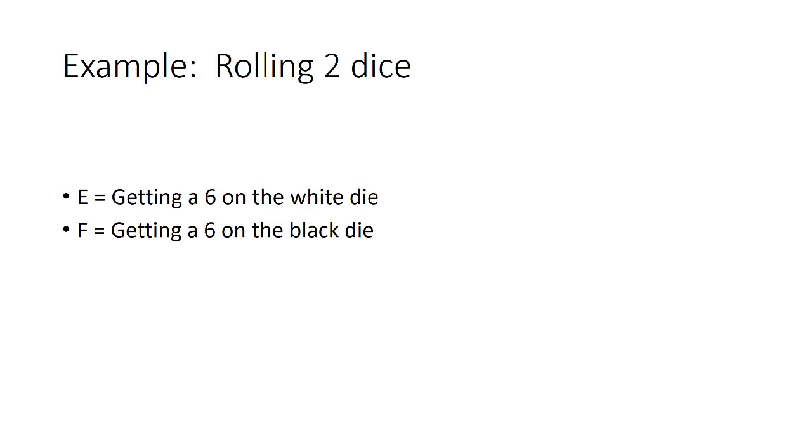For example, let's suppose that we're rolling two fair six-sided dice, and event E is getting a 6 on the white die, and event F is getting a 6 on the black die. These events are independent. The unconditional probability of event F, that is, when we don't know anything about whether event E happened, is 1/6.